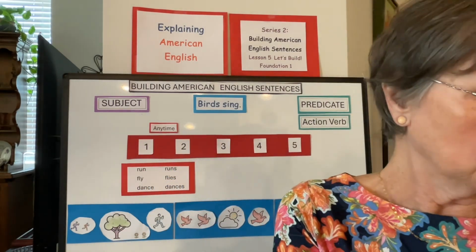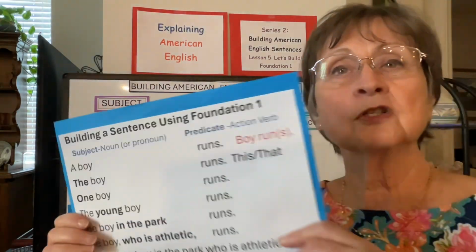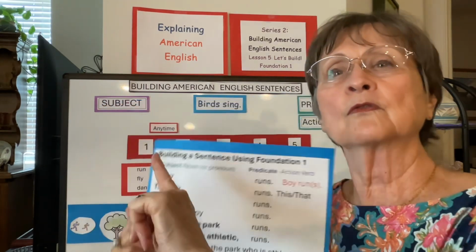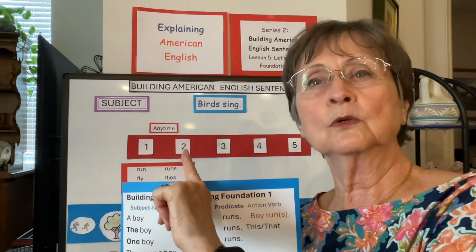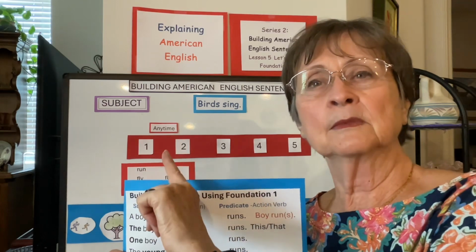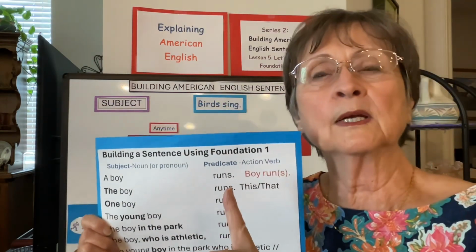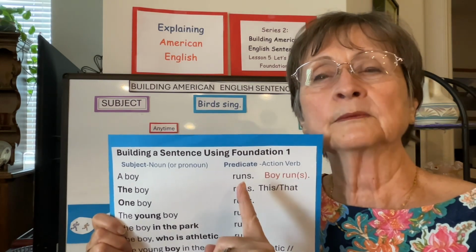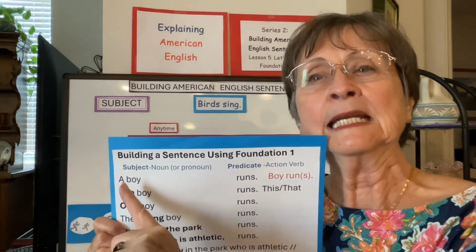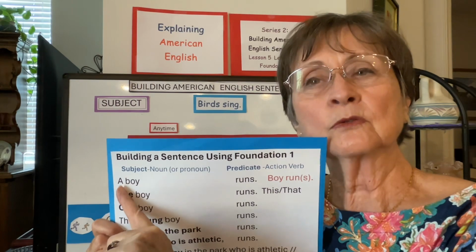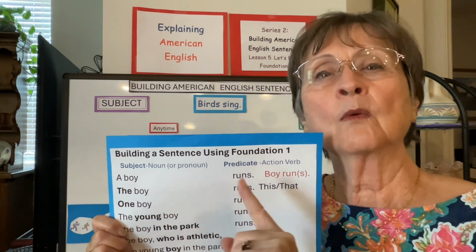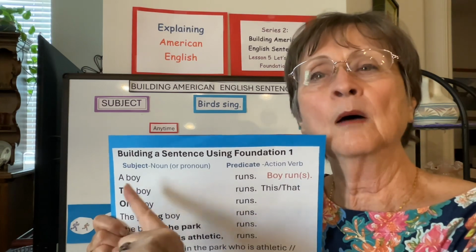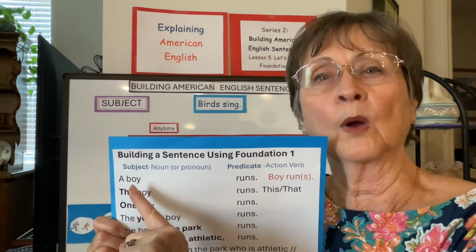Now, if I switch to just one boy, it changes a little bit because now I have the other verb form. This is form 2, which is still any time. The verb doesn't tell you when. Unless I add something, you don't know when. And I need an introductory word. I would not say boy run or boy runs. I would have to say a boy, the boy, something boy.